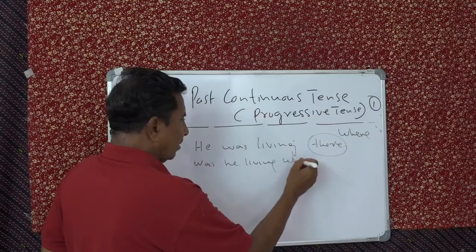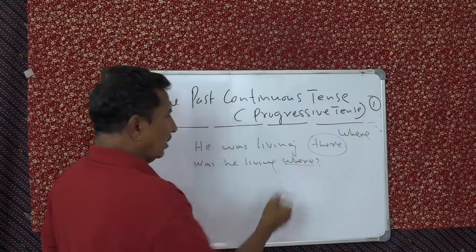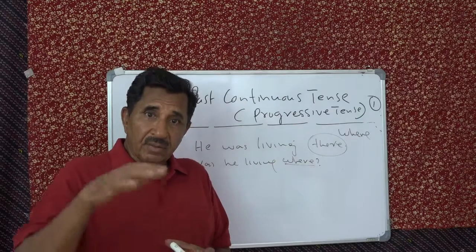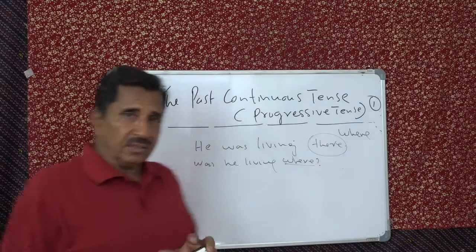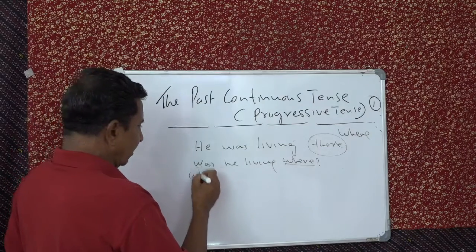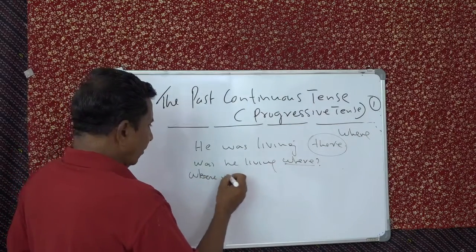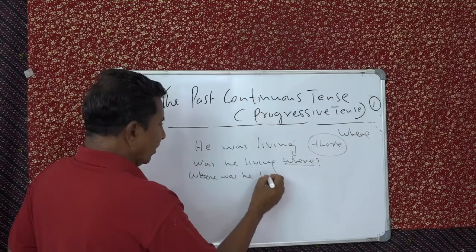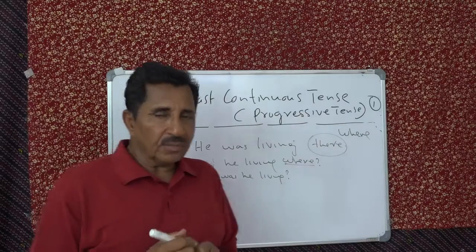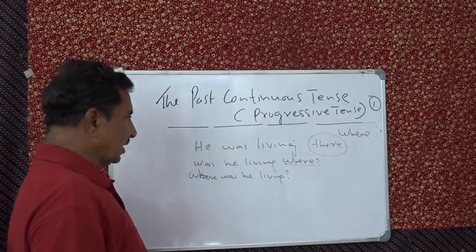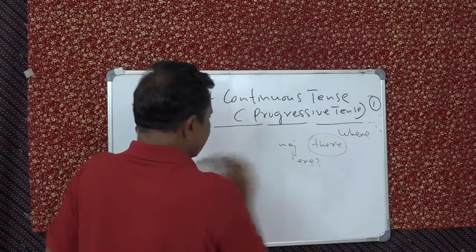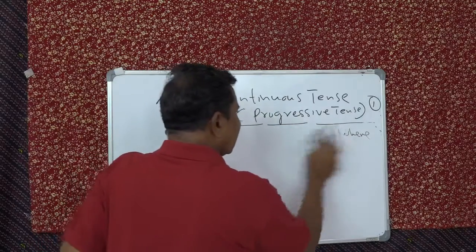Where? See? The question word has to be brought to the beginning of the sentence, no? Starting point. So you are bringing where: Where was he living? That's all. Suppose you get a question like this, can we make it a statement? Sure. If we can make a statement, a question can be made a statement also.